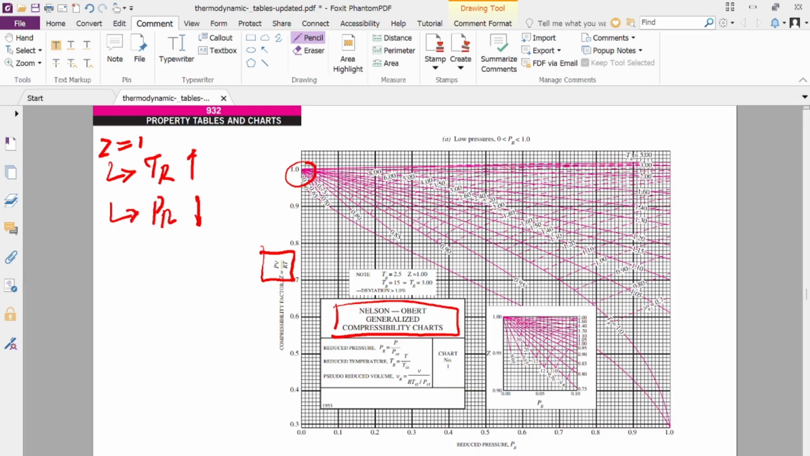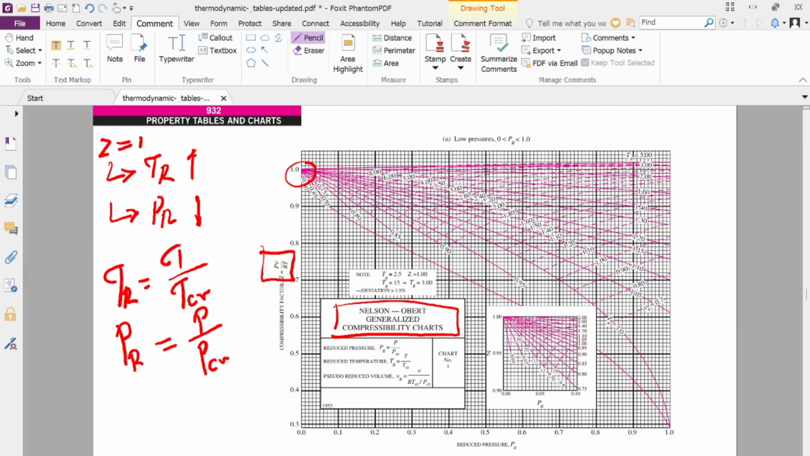As we saw in the first chapters, TR is the temperature at given conditions of a substance over the temperature of that substance's critical point. Similarly, for pressure, the reduced pressure is the pressure of a given substance at given conditions over the pressure of the critical point.